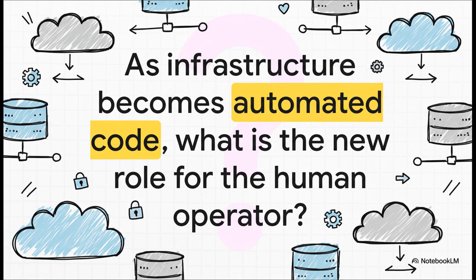And, all of this leaves us with a really interesting question to think about. As our infrastructure becomes fully automated code, what does that mean for us, the human operators? Our role changes, doesn't it? We stop being button clickers and firefighters. We become the architects, the designers, and the guardians of these complex, automated systems. It's a pretty fundamental shift in how we work, something to chew on.